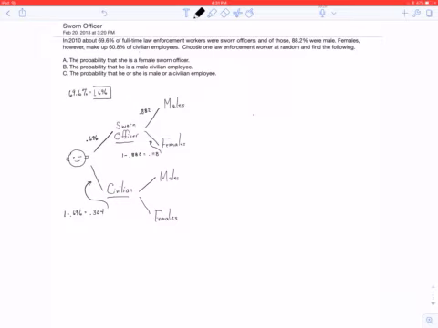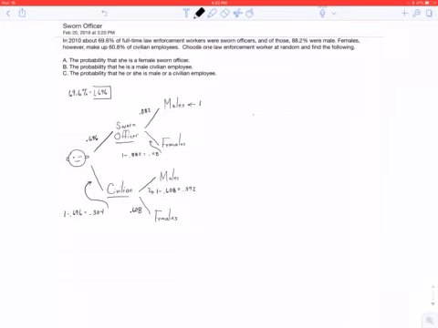Now, continuing, it says, females, however, make up 60.8% of civilian employees. So that gives us this branch for a tree, 0.608. Then the males, this one here, is the complement of that, 1 minus 0.608, which is 0.392. Now, if I want the probability of being a sworn officer and a male, remember how we use the tree: to find the probability of this right here, we multiply.